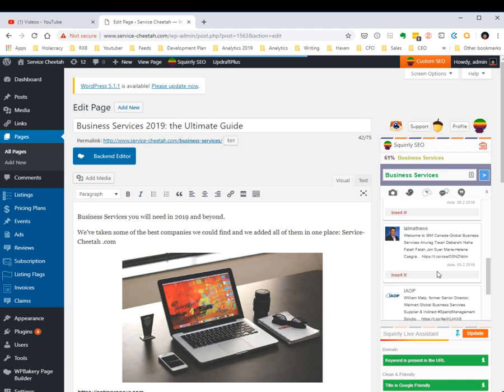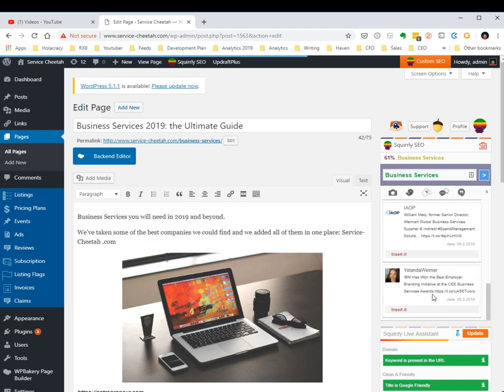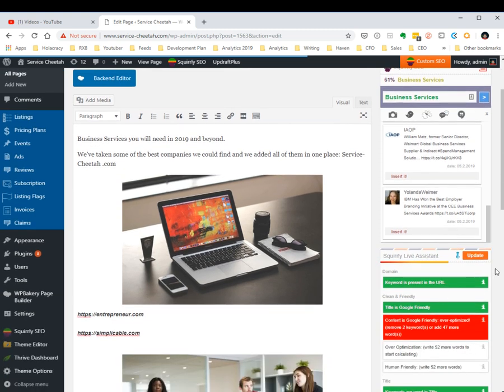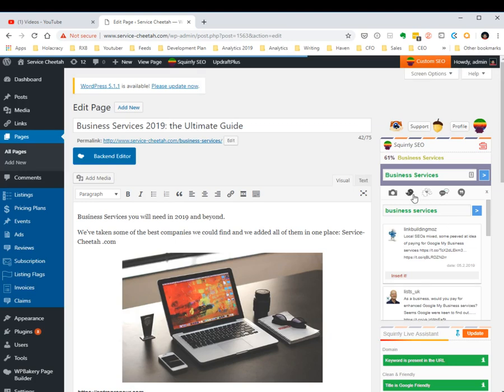Now, of course, if you're writing for something boring like business services, it's very improbable that you will find awesome tweets to quote. But again, in some cases you will definitely find some really good tweets that you can place in your article, so that you prove a point and that you show your audience that you've done a lot of research and that you've also looked at different opinions from different people. And as I said, this really makes for great journalism, and that's one of the main points that we're trying to make with the blogging assistant.